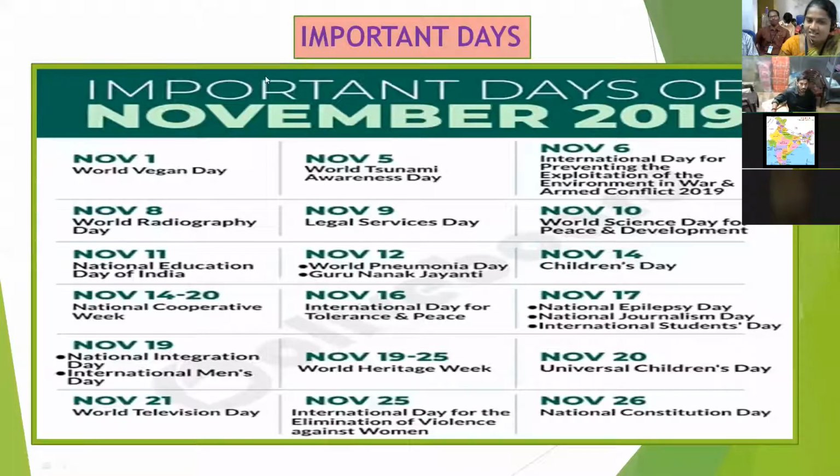Children in the classroom will ask by observing this chart. So what I am saying is, we must prepare the chart every month and exhibit it on the bulletin board. Daily the students observe the chart, November 1, November 8, November 11. Then they will ask the teacher in the classroom, ma'am, today is Education Day, what is the importance of Education Day? We have to explain. As a social teacher, it is our responsibility to explain the information. Yes, Nehru's birthday, Jawaharlal Nehru's birthday, Children's Day. Thank you, ma'am. So next one.